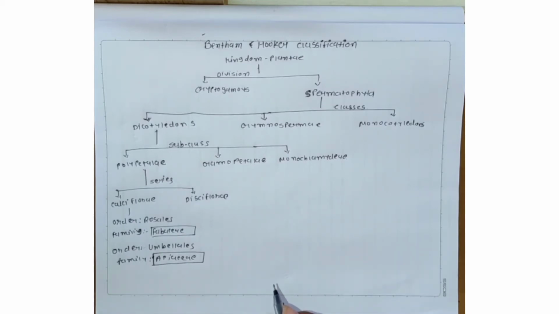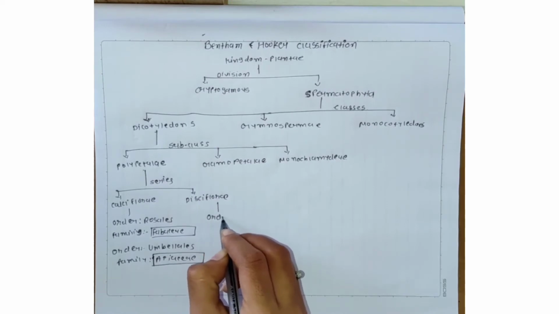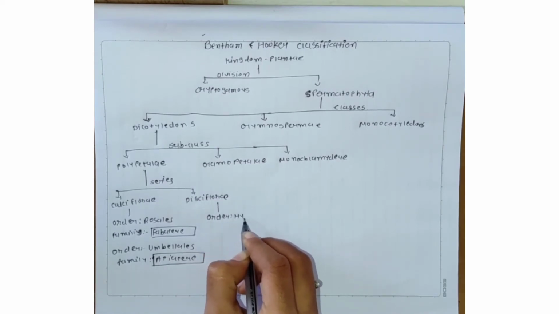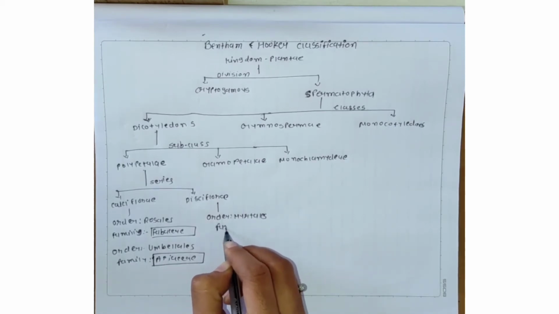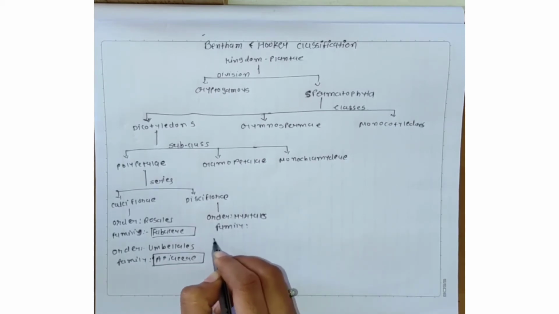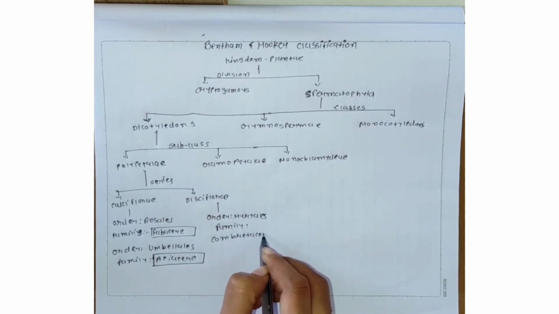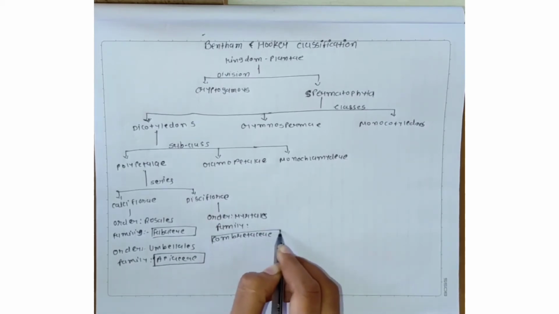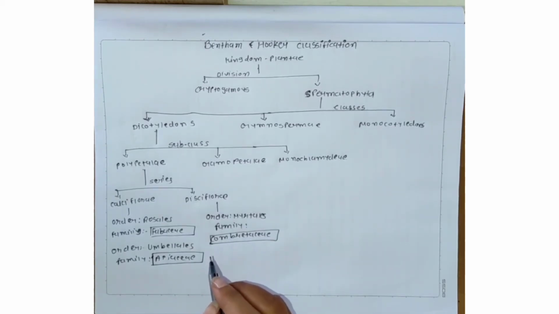Then the next series is Disciflorae. The Disciflorae series has the order Myrtales, and the family included is Combretaceae. So the Polypetalae series are completed.